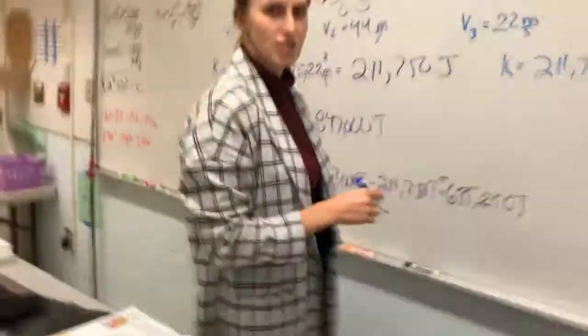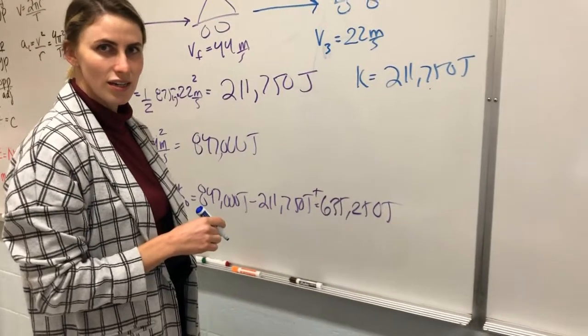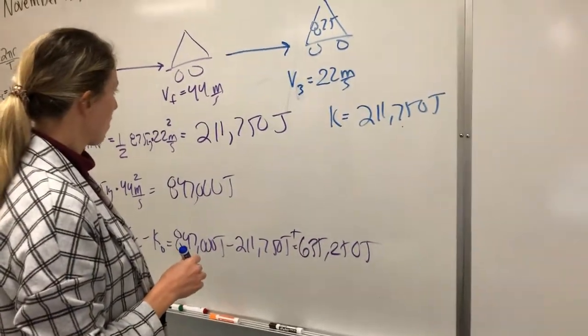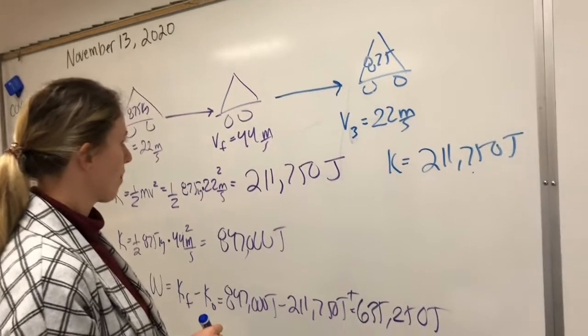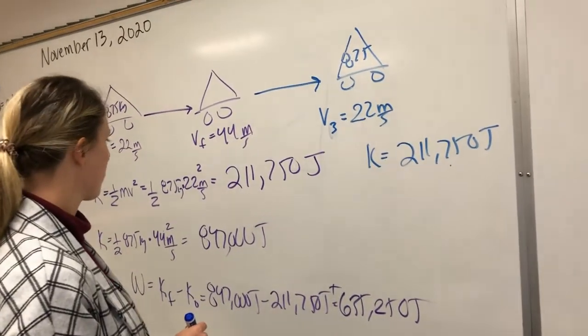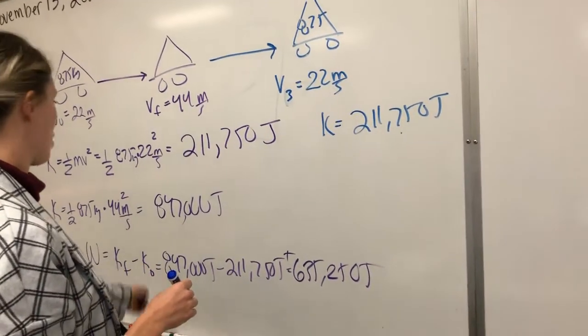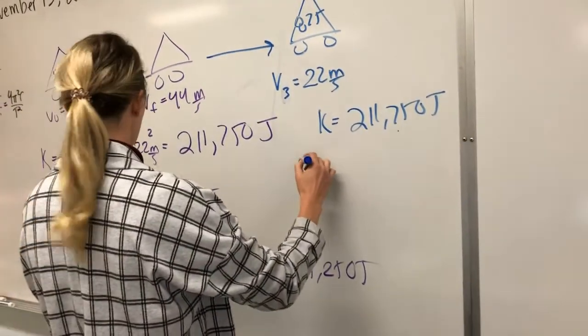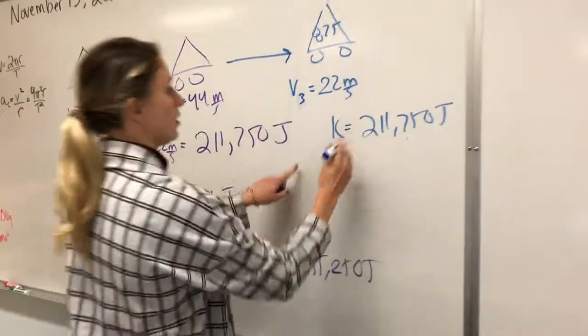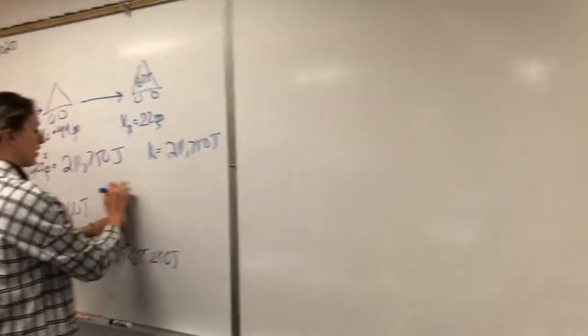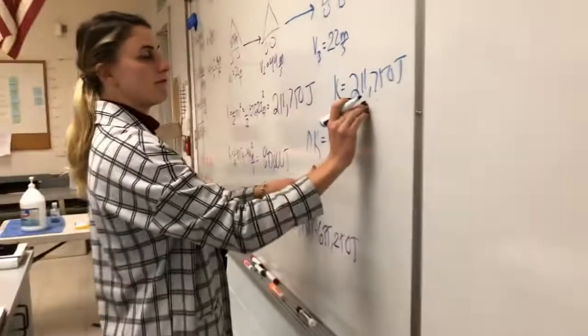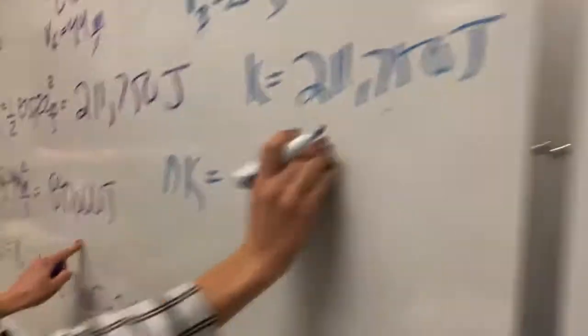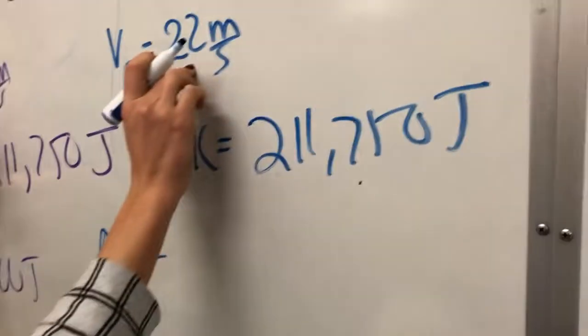But what is the question? The question wants to know how much work is done. But it's slowing down, right? We're decreasing here. It's going to be final minus original. We got a new original. The original is 44, and the final is 22. So my change in kinetic energy here is going to be my final minus my initial. Okay, this one minus this one.